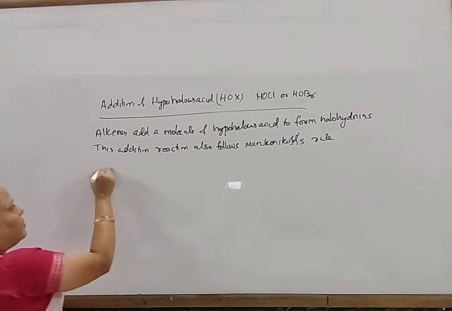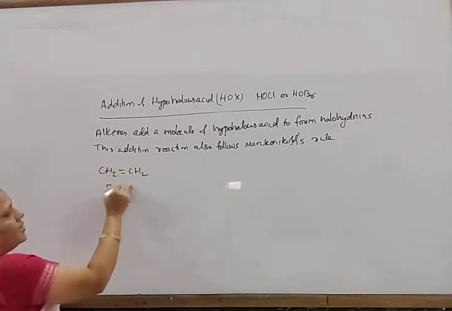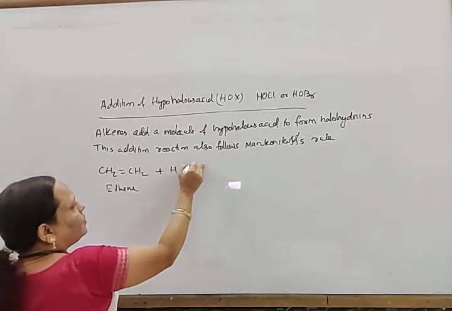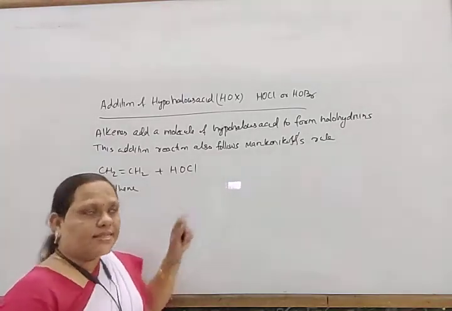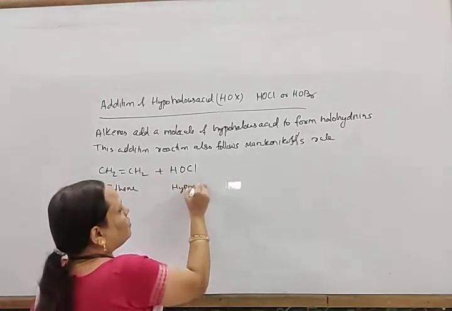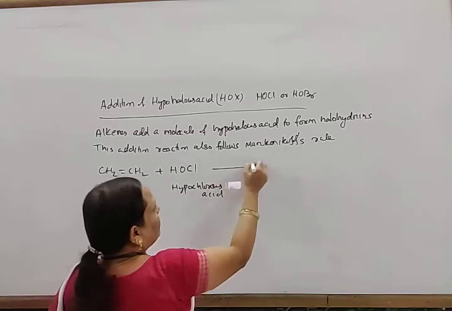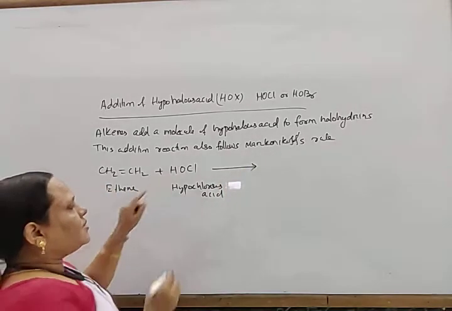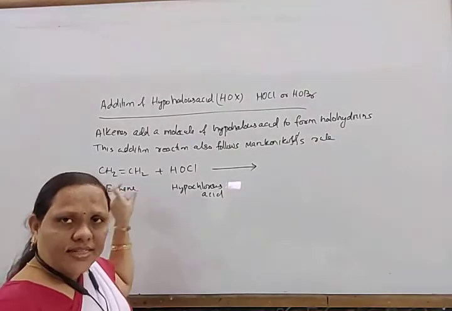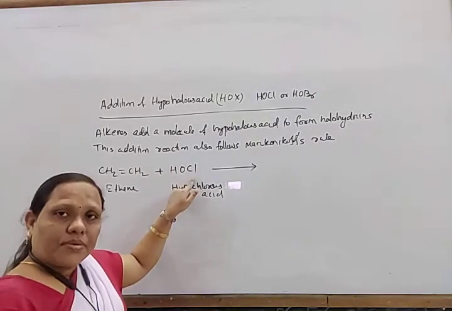Okay, so for example, when ethene, common name ethylene, reacts with hypochlorous acid, it forms, where OH is the minus and Cl is the plus. This is a symmetrical alkene, both sides the same. Anywhere this OH will come and anywhere this Cl plus will come.